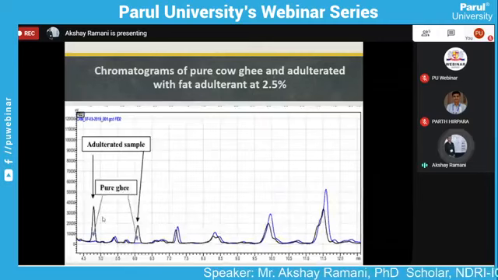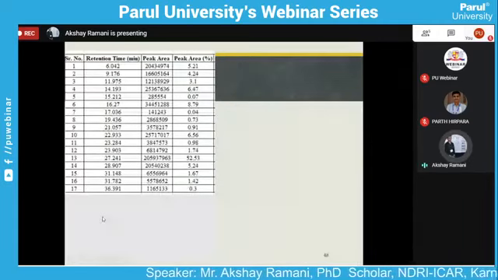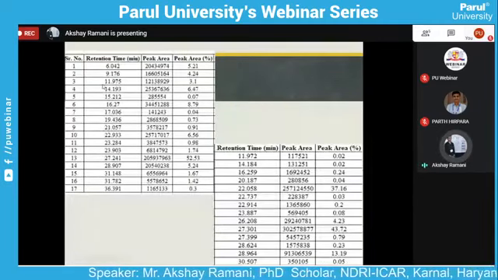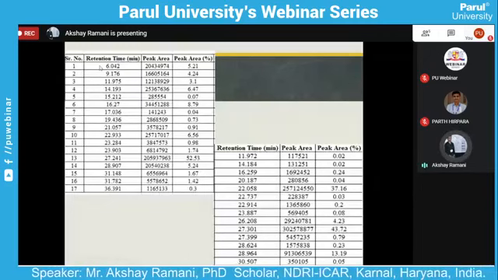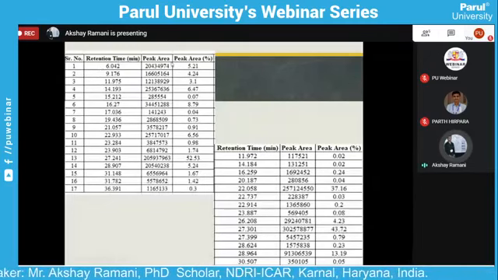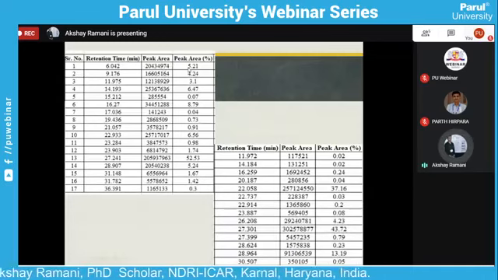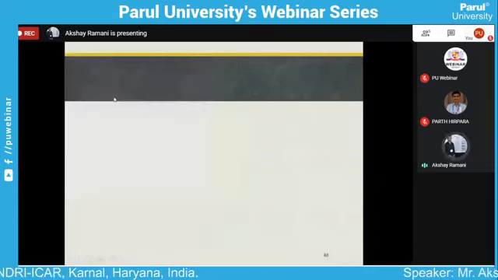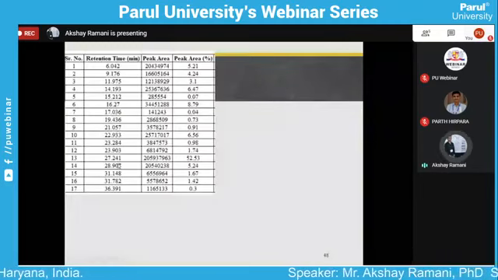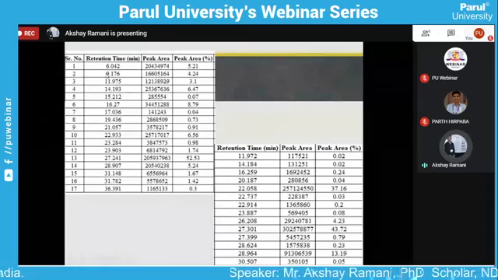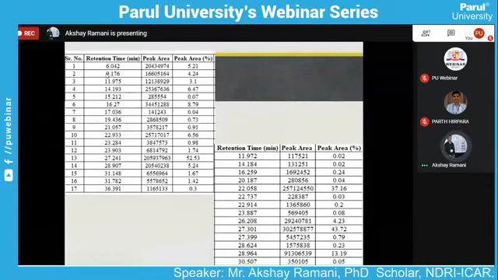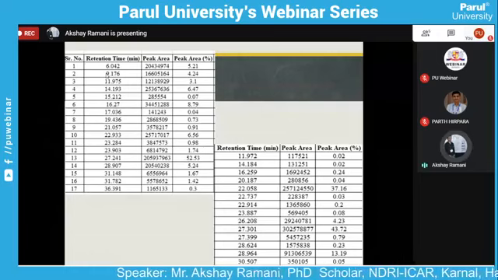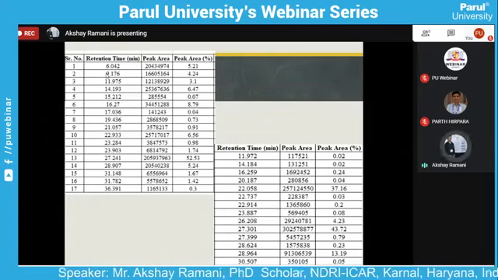So in gas chromatography, for example at a retention time of 6 minutes, if the peak at 6 minutes is evaluated, then the peak area is something like that, and it contains a certain percent of the peak area, 5.21%. This is calculated by the gas chromatography software, and this value can be copied and pasted into an Excel sheet for further calculation to define whether the ghee is adulterated with foreign fat and other types of vegetable fat.